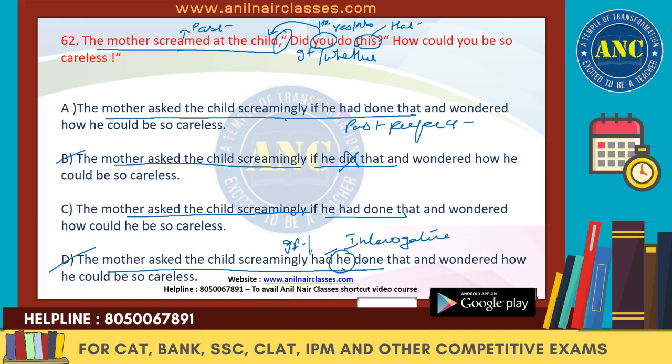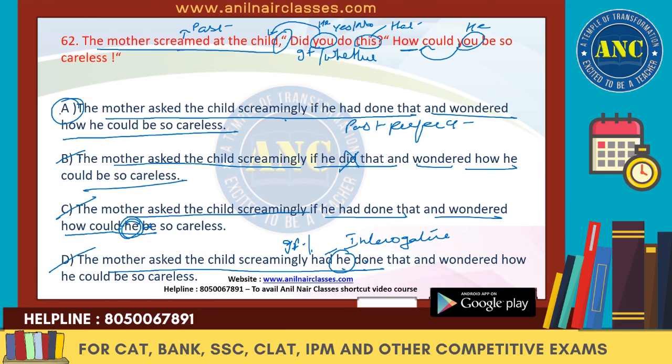Now the next one is, how could you be so careless? So you will change to he over here, and immediately after how should come. So it says, and wondered how he could be so careless. Whereas in C what it says, and wondered how could he be so. So here the subject is coming in the middle of the two verbs, which is in the form of the question. So we can get rid of C. The right answer is A.